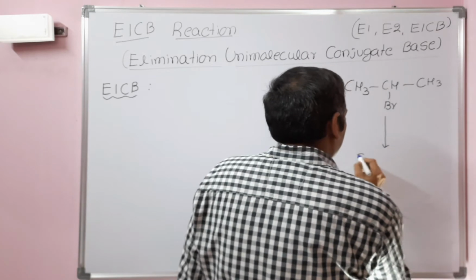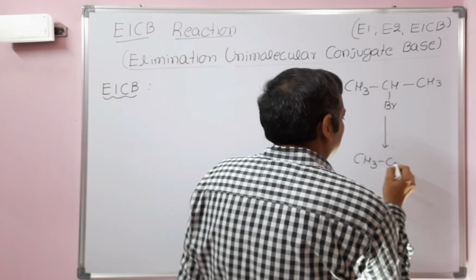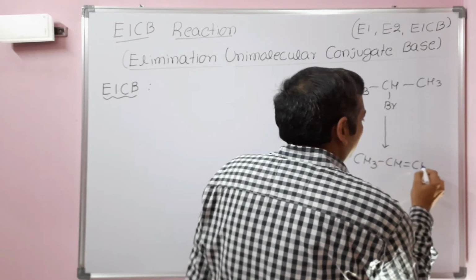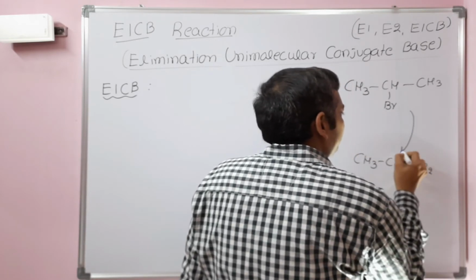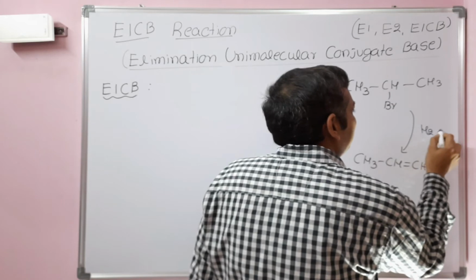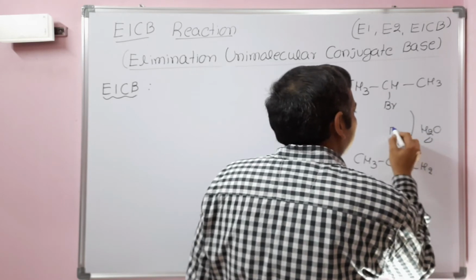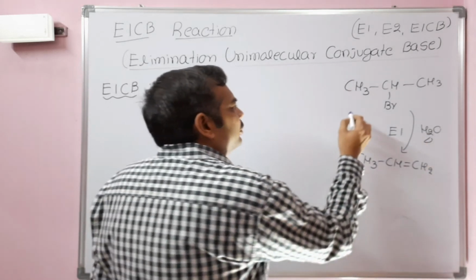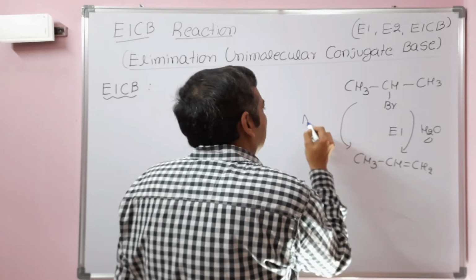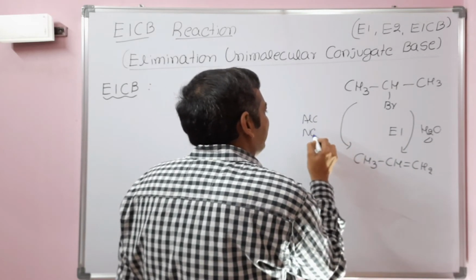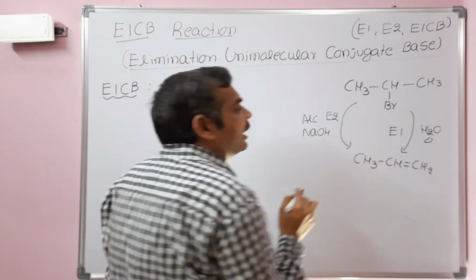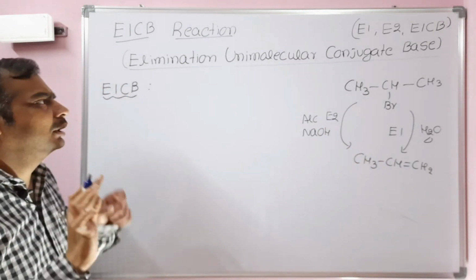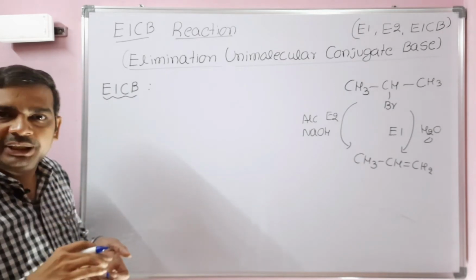From 2-bromopropane we will get propene. The product is the same, propene. Suppose if you use H2O at high temperature, it's a two-step reaction, that is E1. If you use alcoholic KOH or alcoholic NaOH, single step, that is E2. But normal 2-bromopropane will not undergo the E1cB reaction.